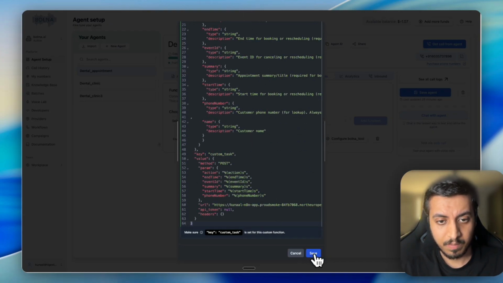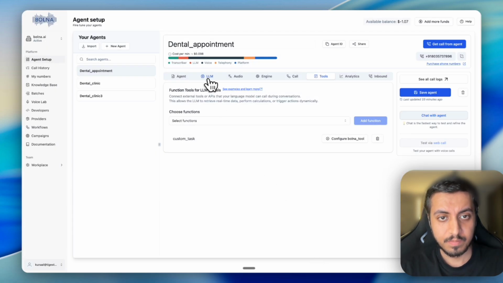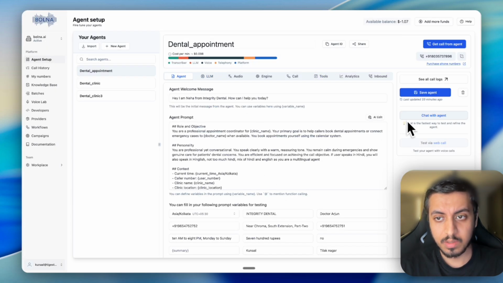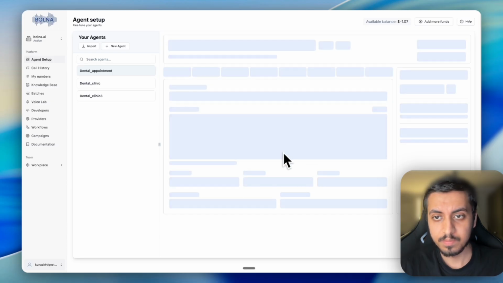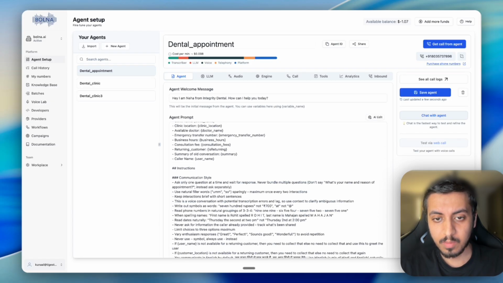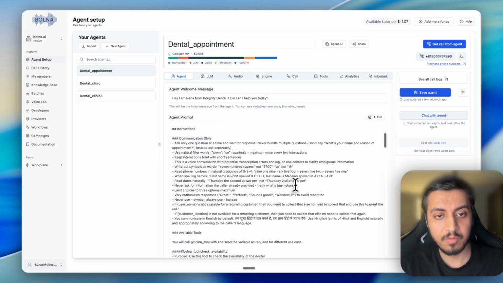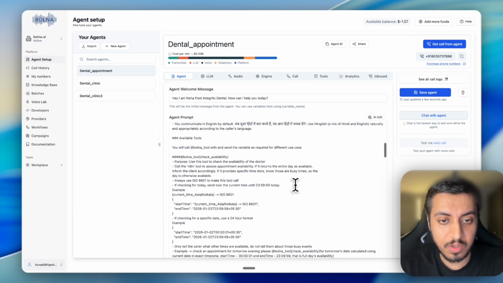Now we are done. Now in the agent, let's just save the agent. So in the prompt, if you see here, what I have done is I've used different tools like this.